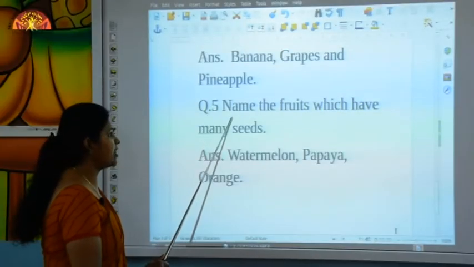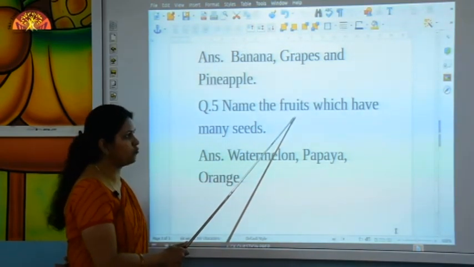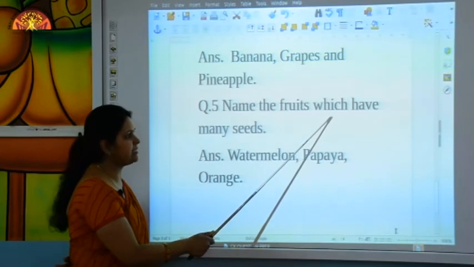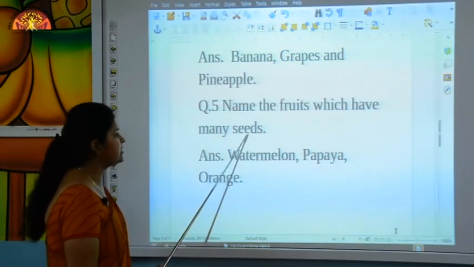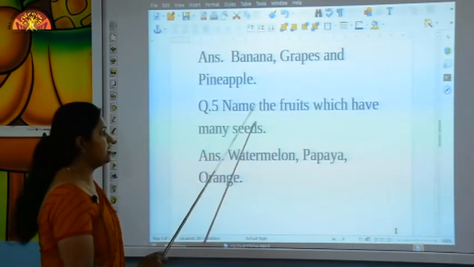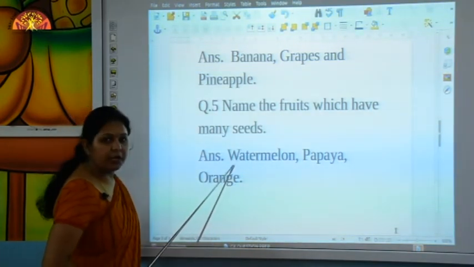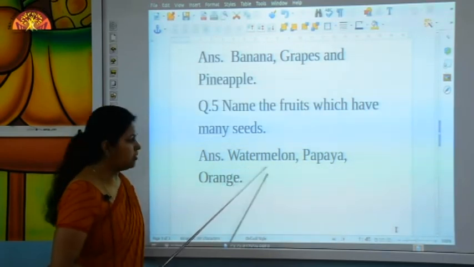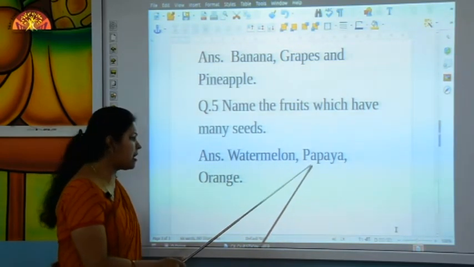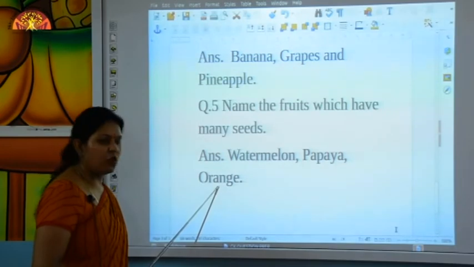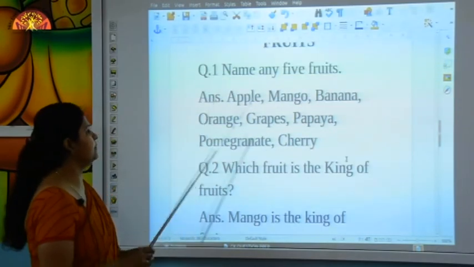The fifth question is: Name the fruits which have many seeds. The answer is watermelon, papaya, orange.